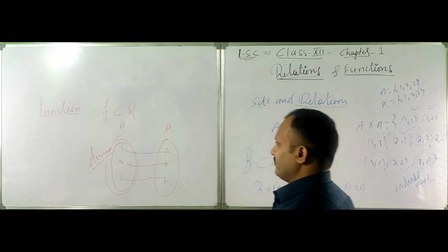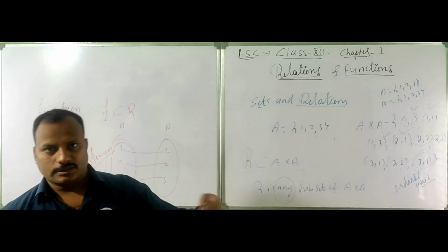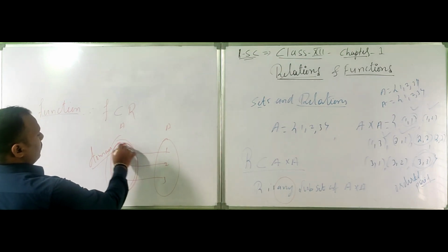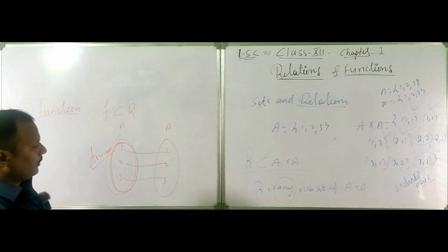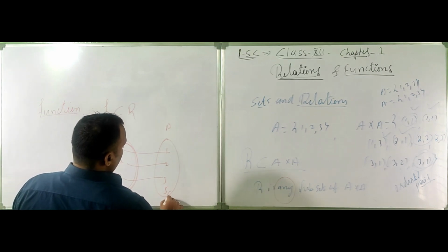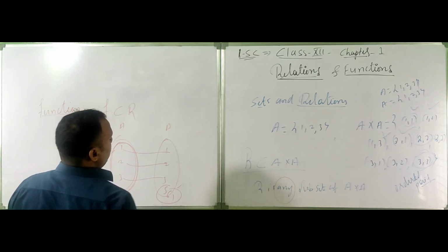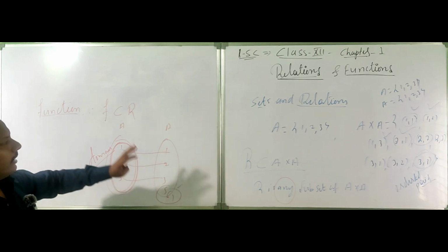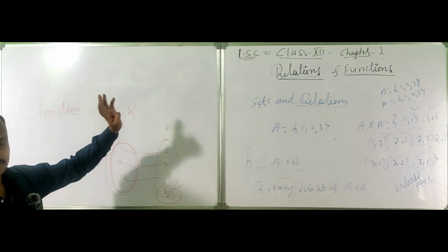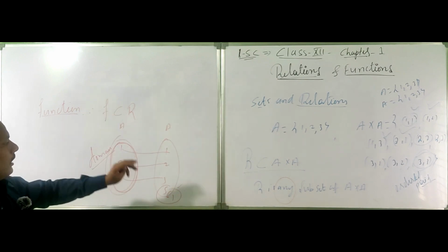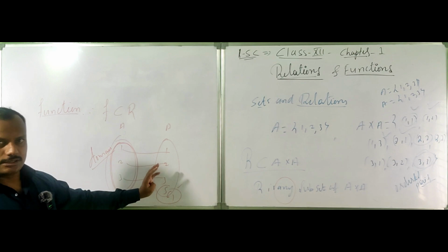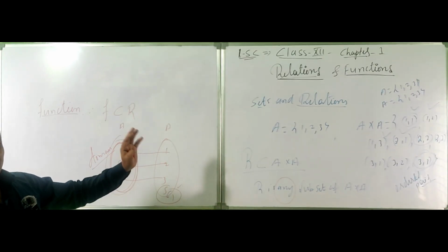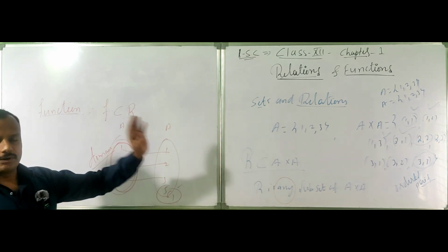In functions we have injective, bijective, and so on, but that comes in the next concept. A function is where the input is completely used to get the output. So here you can have 5, 6 again, it does not matter, it is the codomain or range. But our domain should be utilized completely. Then it is called a function. This is the main condition: the domain should not leave a single element while considering the function.